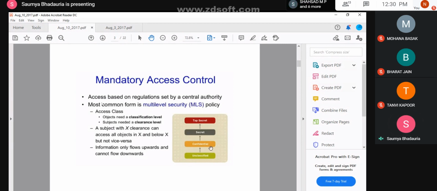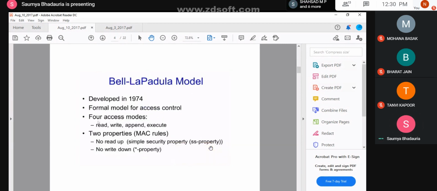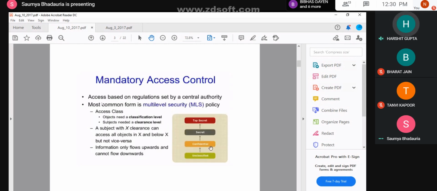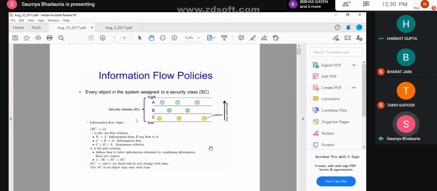Yes, ma'am, previously we have said low to high. Ma'am, it is the same as in the previous slide that we have discussed. Yes, yes. So this is a standard information policy. I did not say that this is limited to that only. Okay. So these are the standard information flow policies which are actually adopted.